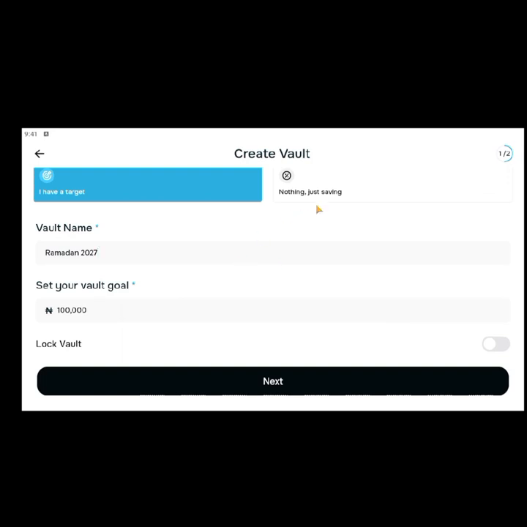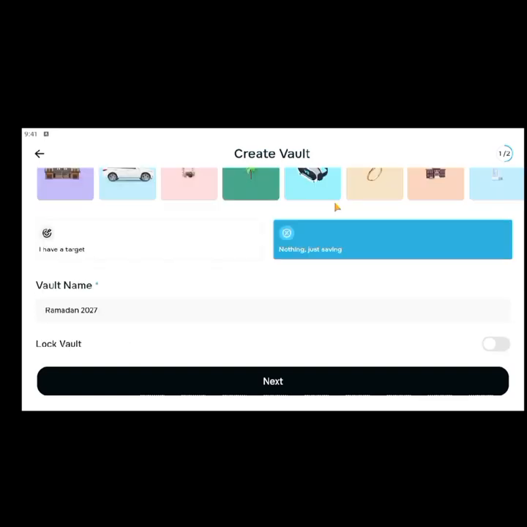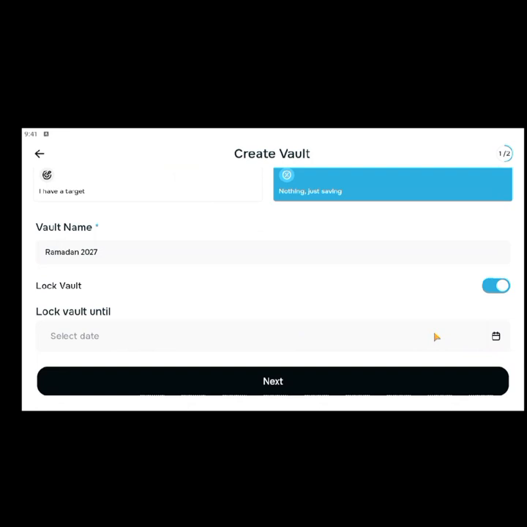Okay, before I come to that, let's say for example you don't have a target, you're just saving. Anything that comes in that you want to save, just drop it there. So click on nothing, just saving. So it has removed the target from it. You can lock the vault too. If you lock your vault, it means you can't remove the money until a particular time. So you can now select the date.